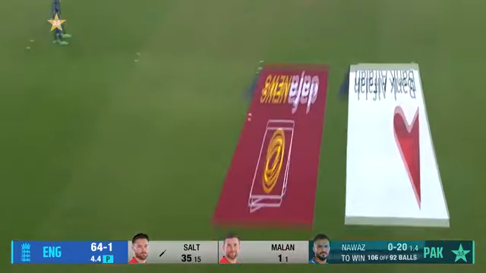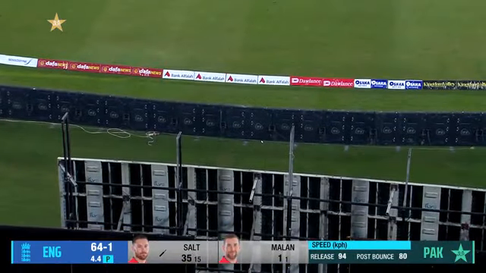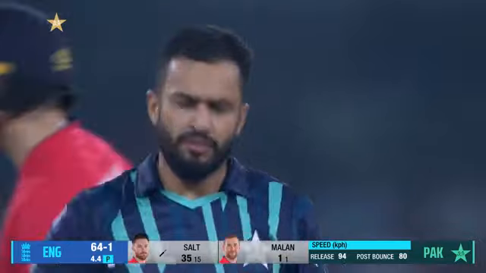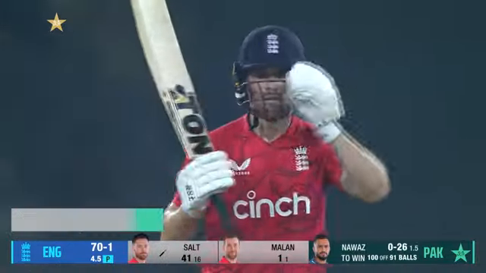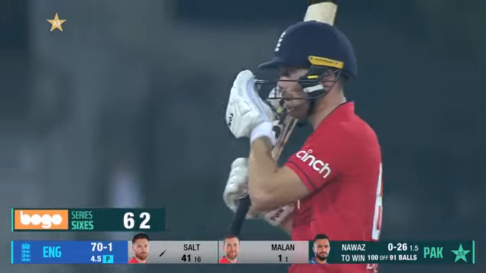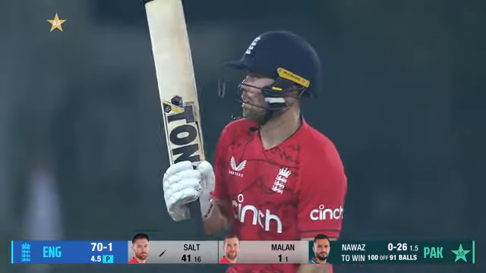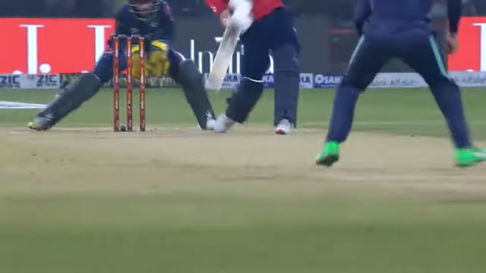Or maybe just straight down the ground. 6 runs. This is outstanding cricket from Phil Salt. I think the message is coming through too. There was a sort of flick of the finger there from Nawaz at the end of that, suggesting that yes, we need to change the field, but Phil Salt is making a mockery of this.